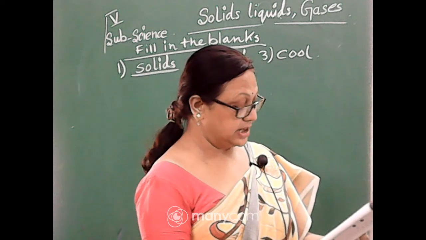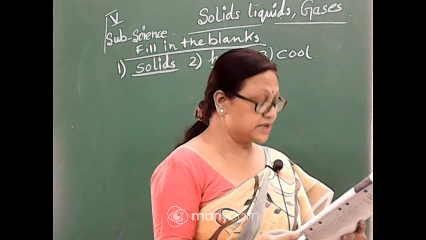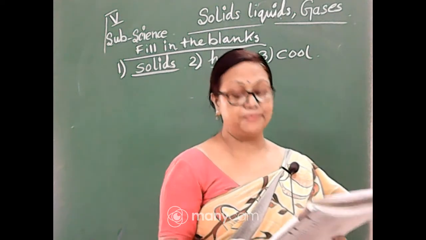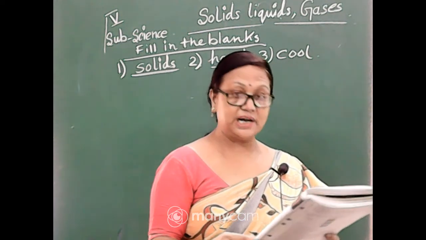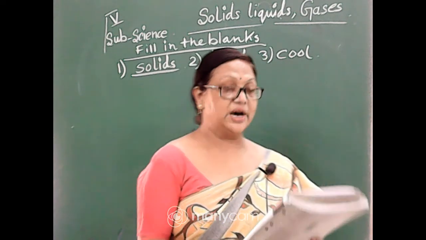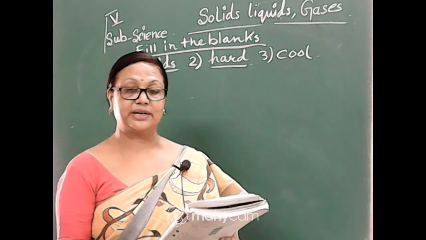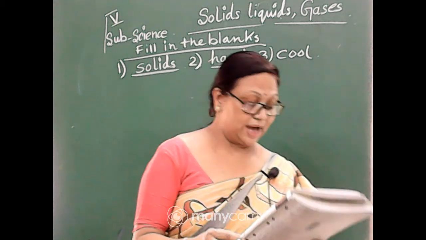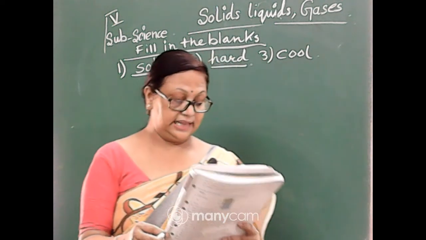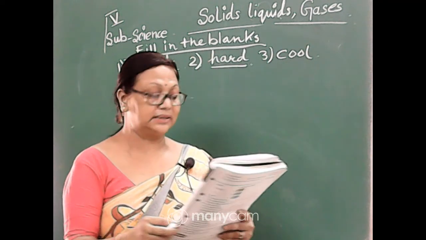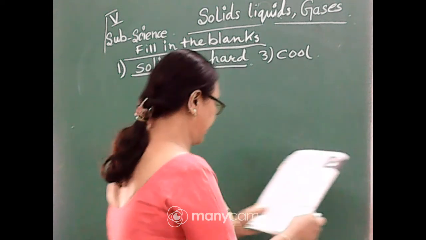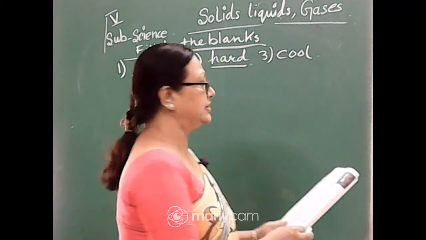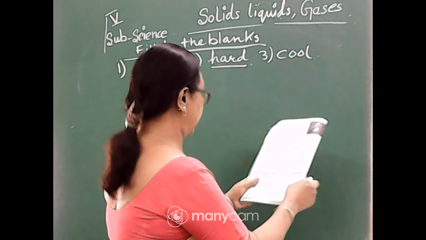Refer to page number 32, question number C. As the A and B questions we have completed in my video, I am starting from C, fill in the blanks. In science, page number 32, C is cool.